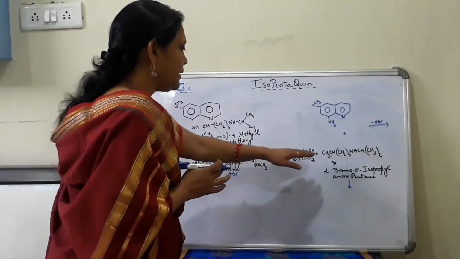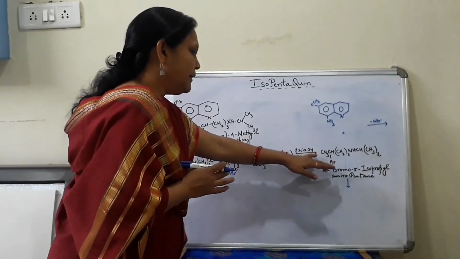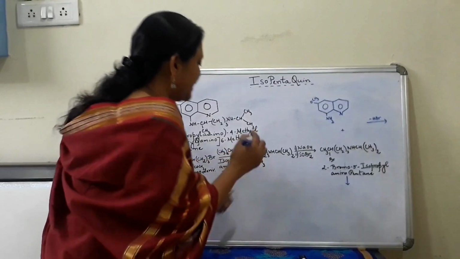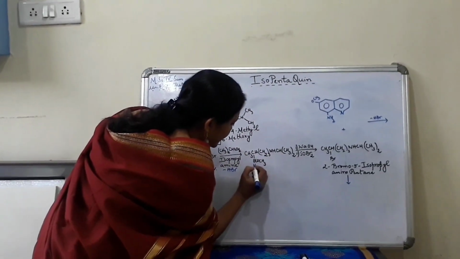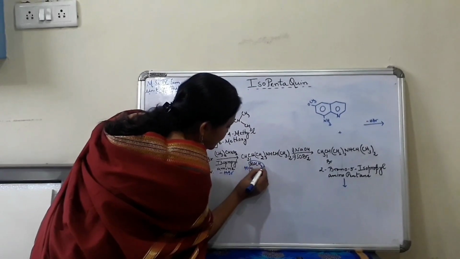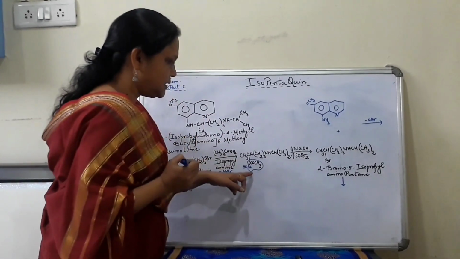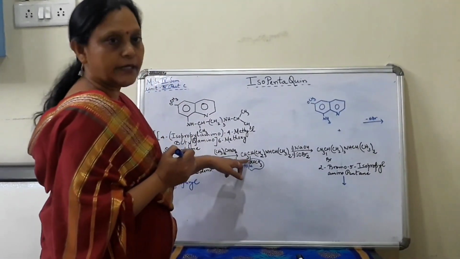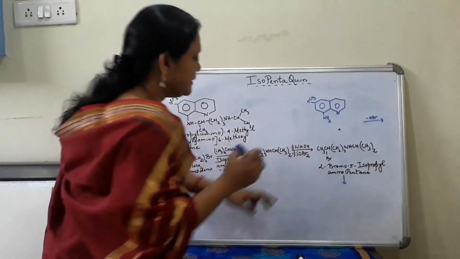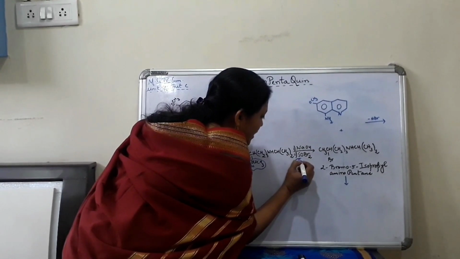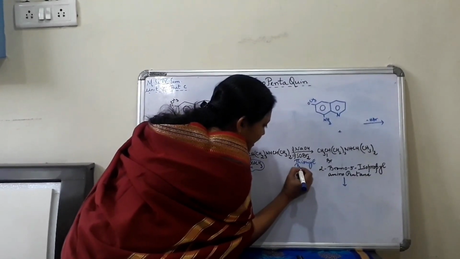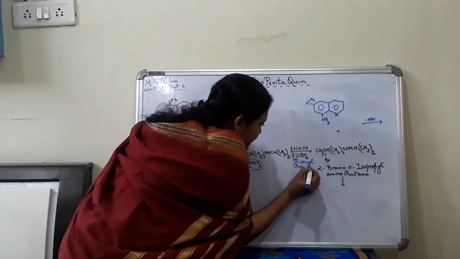Then we will go for a hydrolysis. In this hydrolysis, what will happen? There will be removal of HOH. That means it will be H, and here there will be OH. So there will be removal of CH3COH, and here you will get OH, and then we are treating it with thionyl bromide. This thionyl bromide is again a brominating agent.